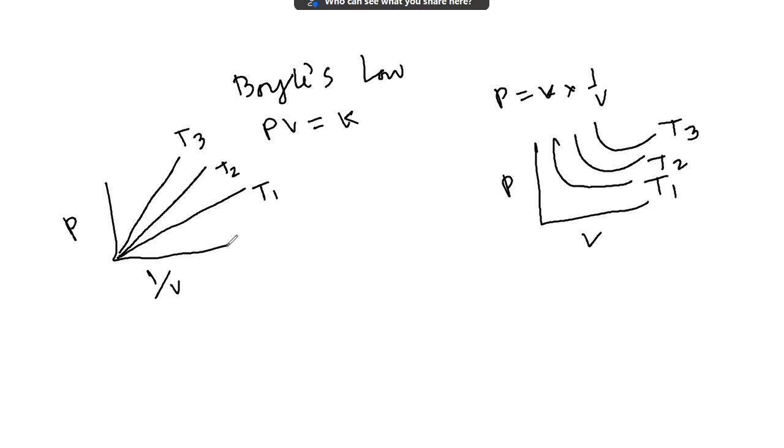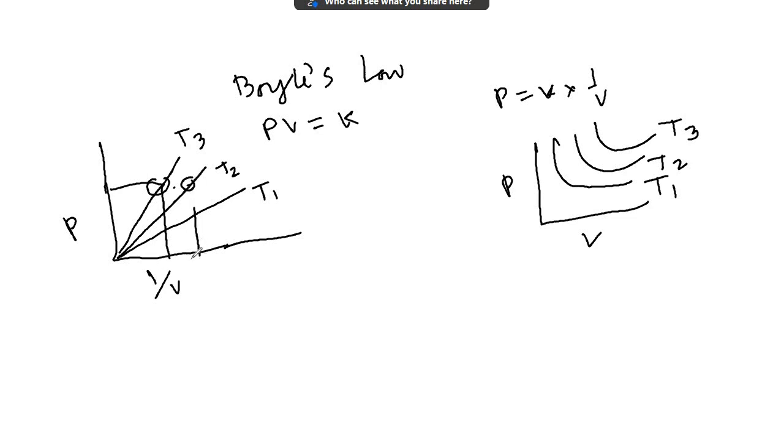Now look here, along the y axis P increases, along the x axis 1/V increases, that means V decreases. Suppose at a particular pressure, this 1/V corresponds to this temperature, this 1/V corresponds to that temperature.